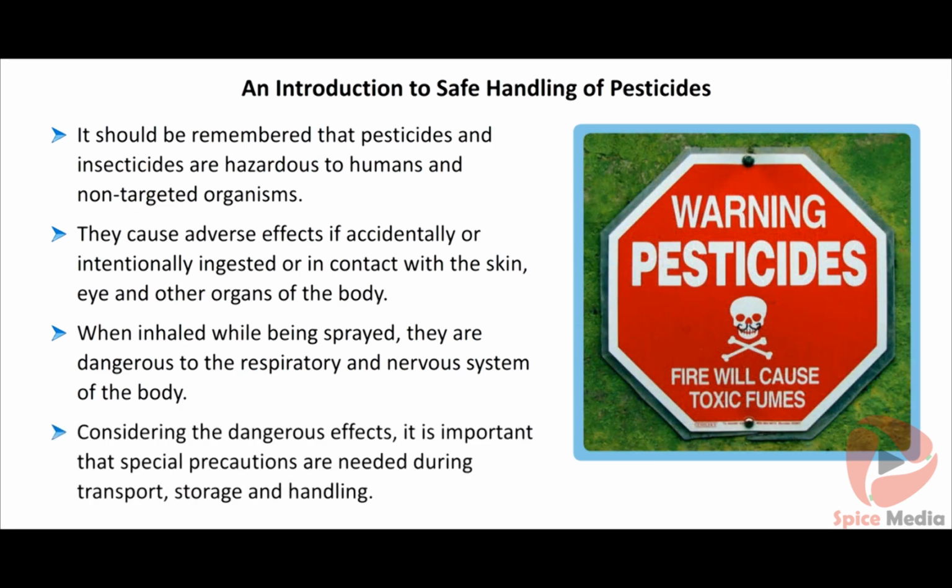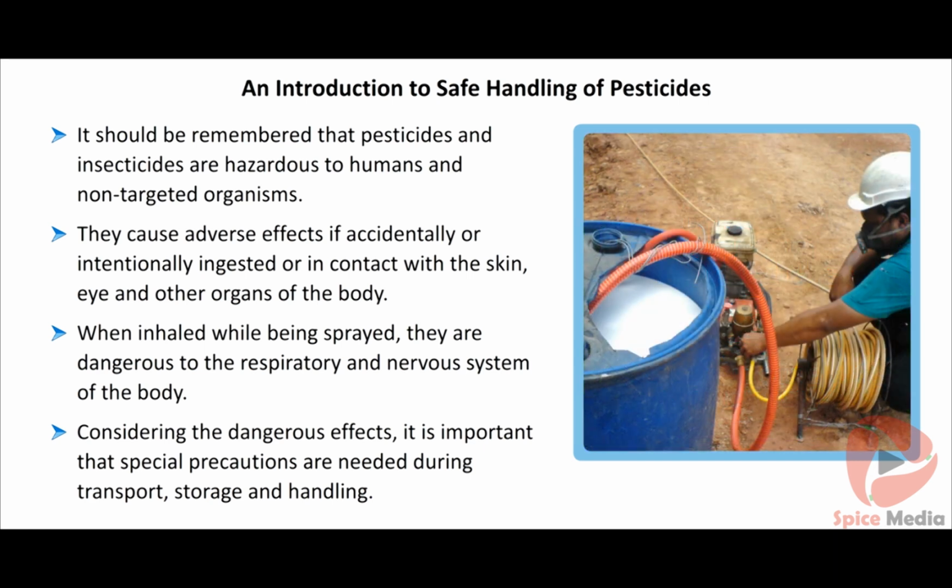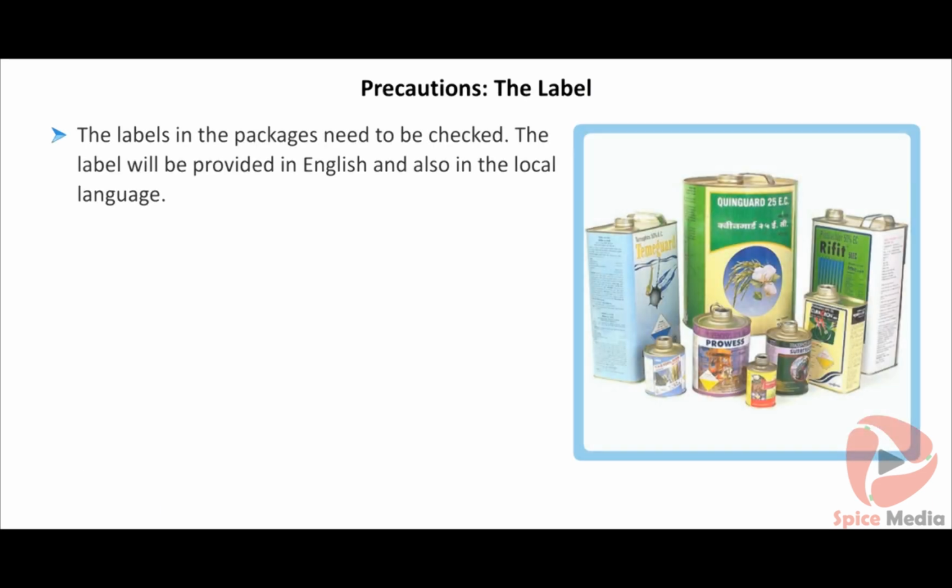Considering the dangerous effects, it is important that special precautions are needed during transport, storage, and handling. This unit provides basic advice in safe transport, storage, and handling hazardous pesticides and insecticides. Precautions. The label. The labels in the packages need to be checked. The label will be provided in English and also in the local language.